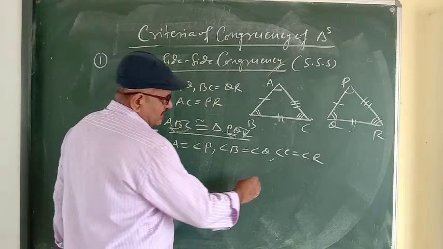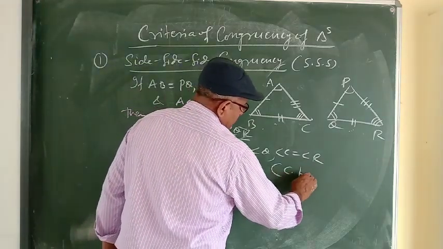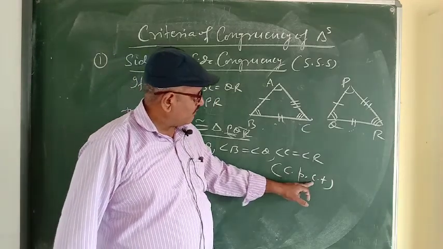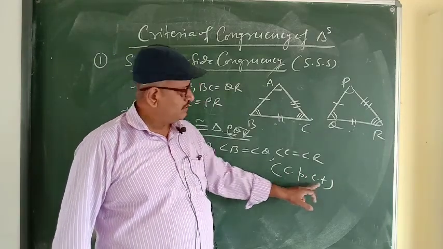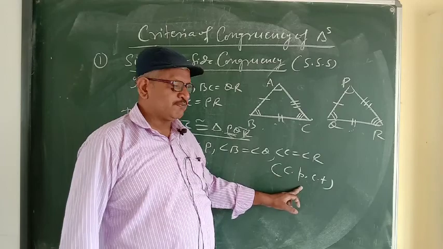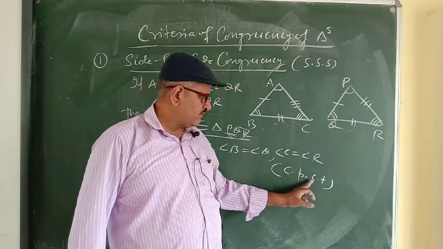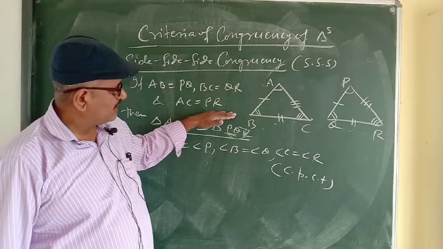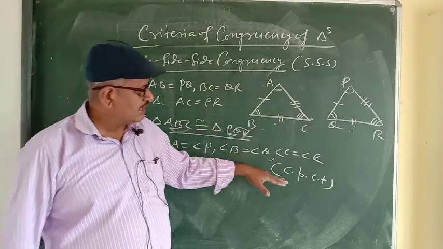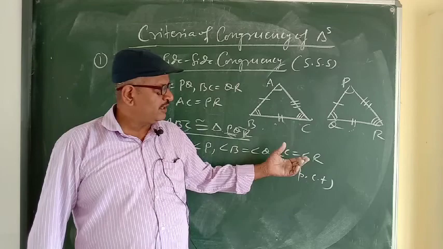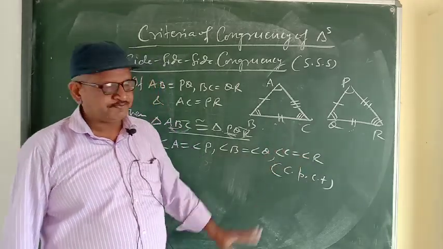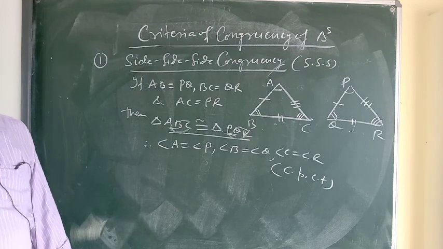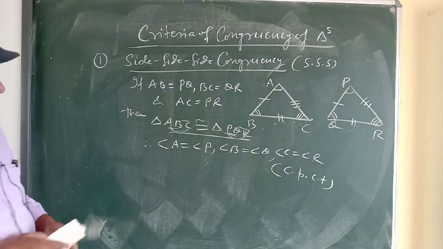And we write here CPCT: Corresponding Parts of Congruent Triangles are equal. C means corresponding parts. So when two triangles become congruent, then their corresponding parts will be equal, meaning the remaining other parts will also be equal. So this is the first condition, SSS congruency.